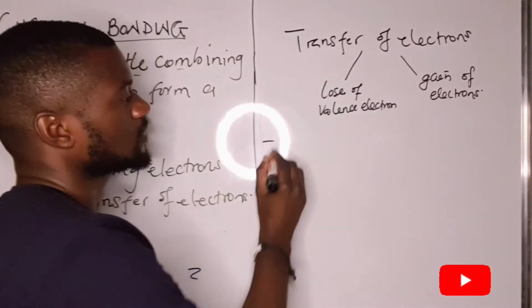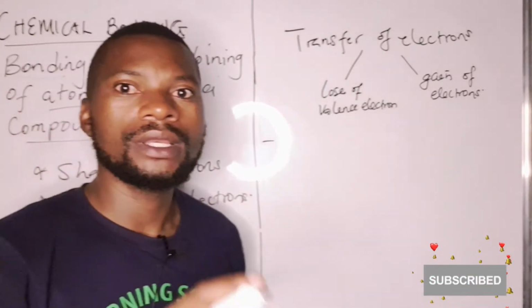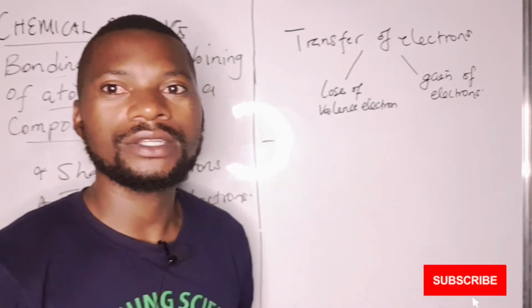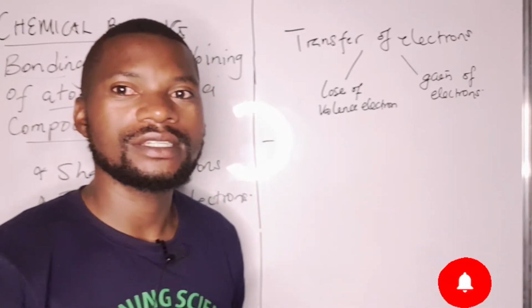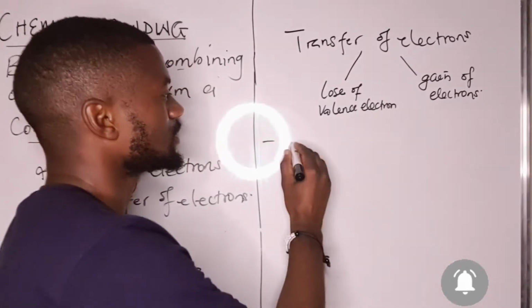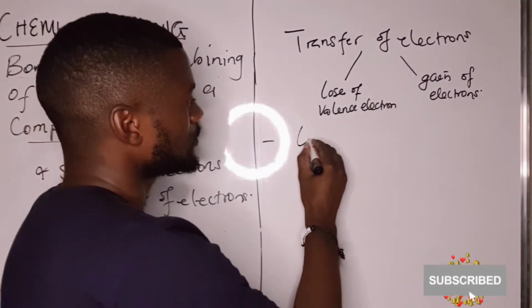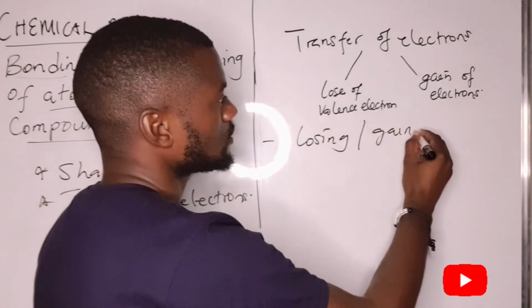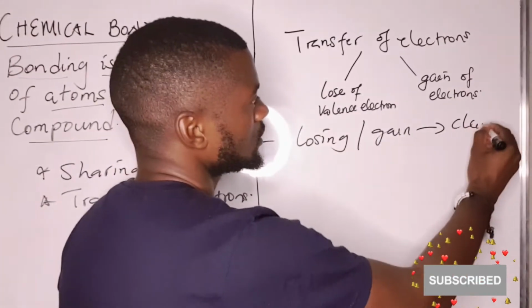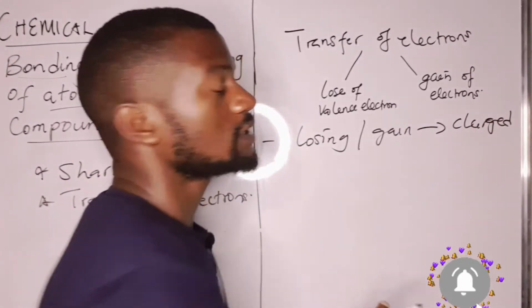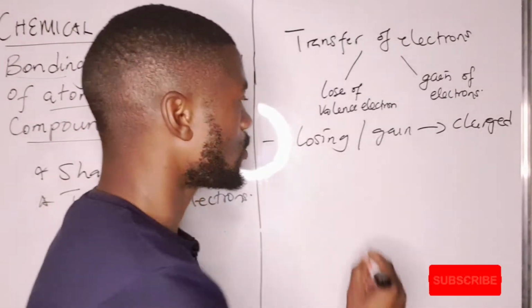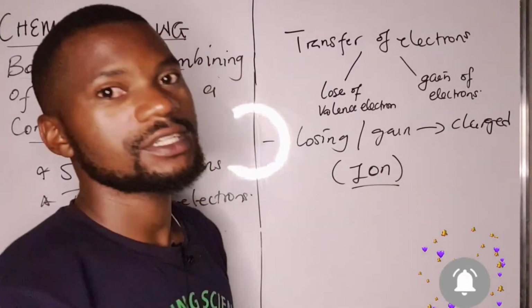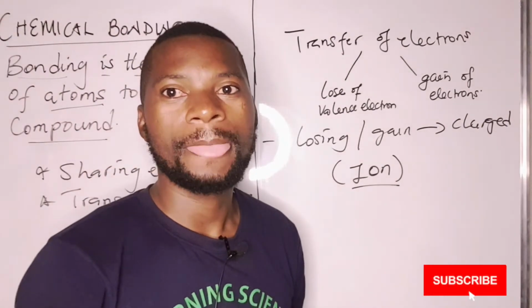You have to take note that when an atom loses or gains electrons, it becomes charged. And this charged particle is called an ion.